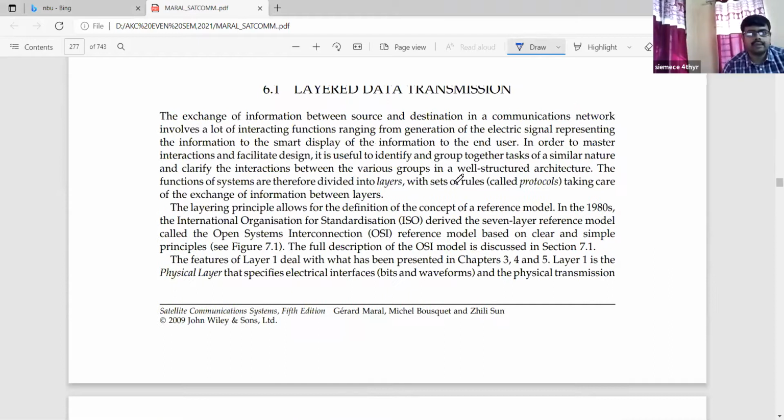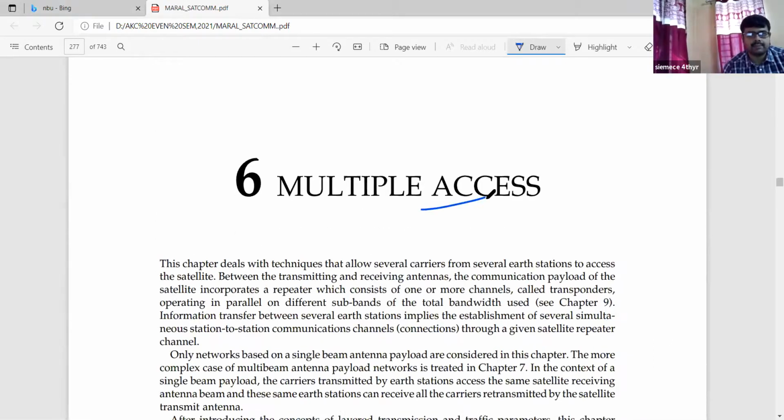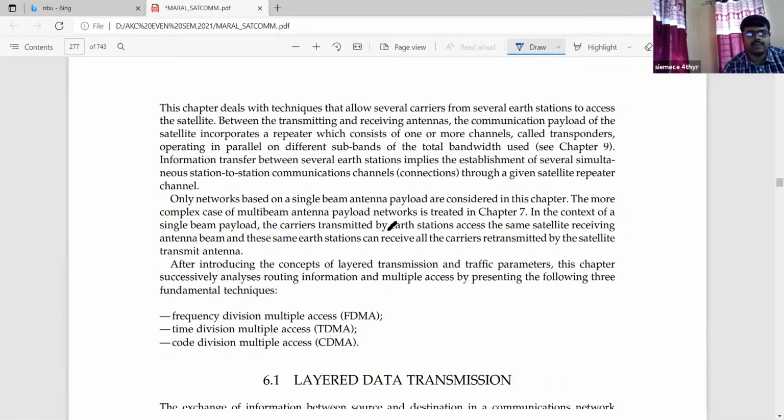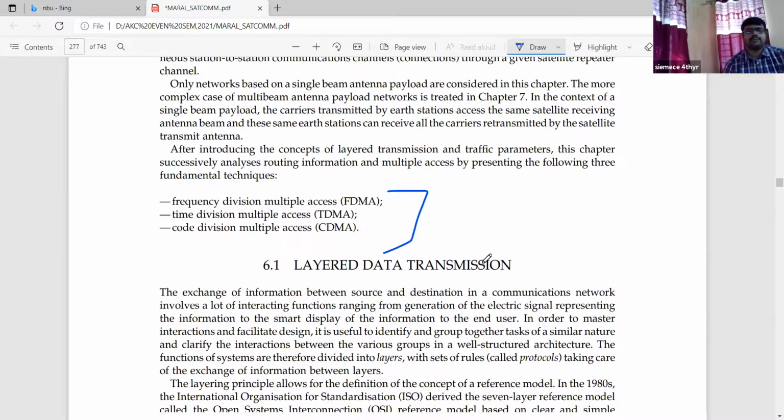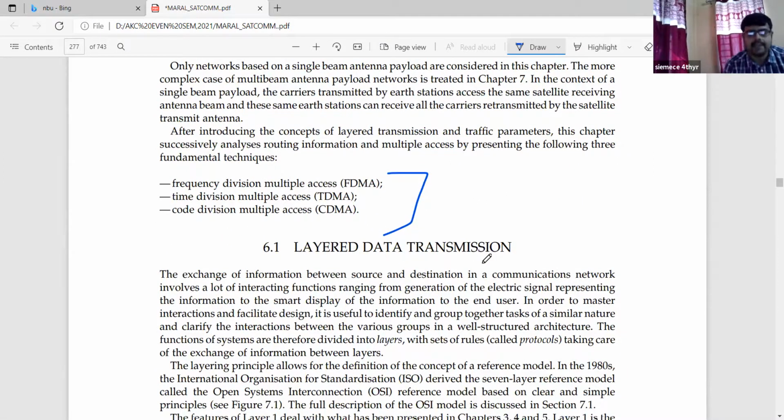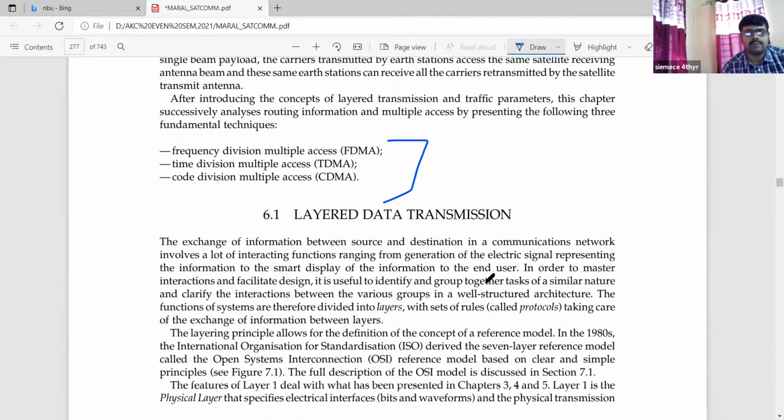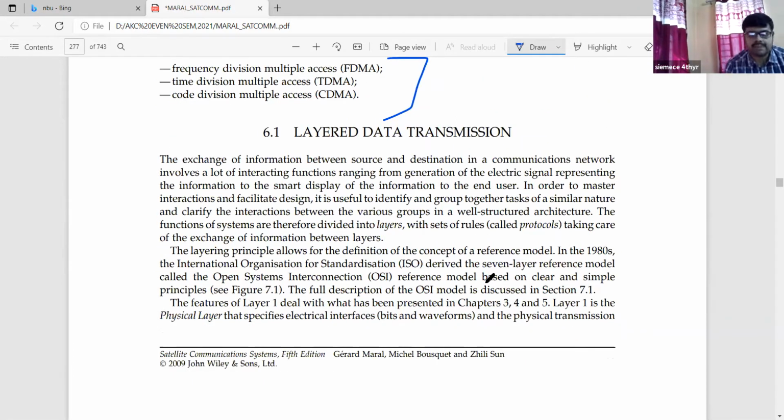So if you see, that is the multiple access. What is this multiple access? The introductory part we have seen, and the classification. What are the different types of multiple access techniques that we mentioned in our previous class? That is the frequency division multiple access, called FDMA, time division multiple access, TDMA, and code division multiple access, CDMA. So FDMA, TDMA, and CDMA. These are the three different multiple access techniques that we have discussed and basically introduced in our system.